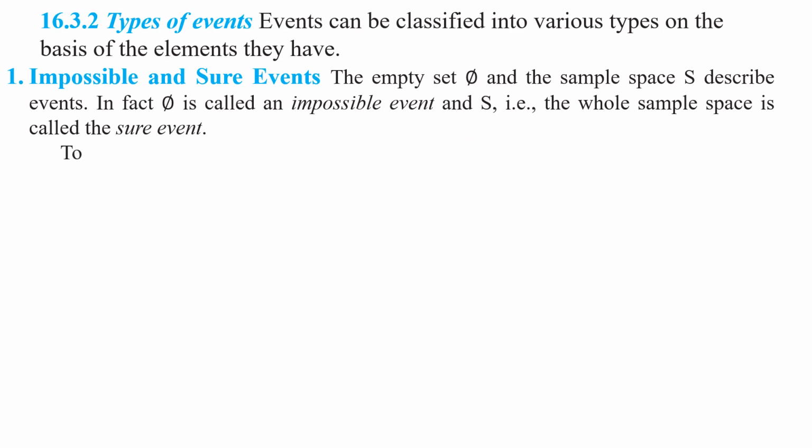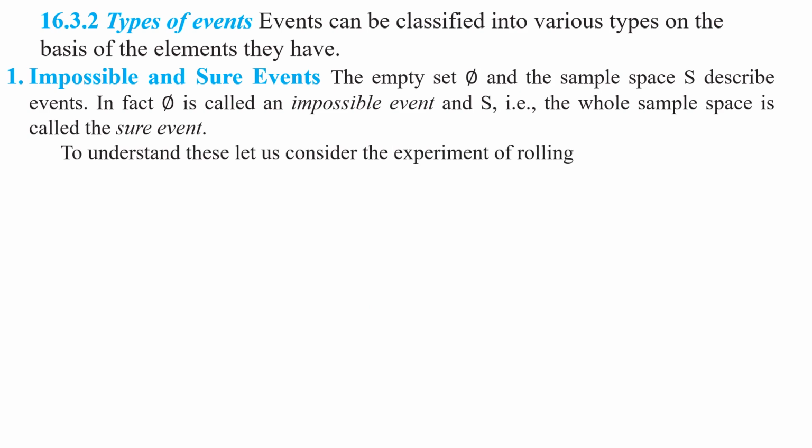To understand these concepts well, let us consider the experiment of rolling a die. The associated sample space S is equal to set {1, 2, 3, 4, 5, 6}. For this experiment, let us find out what is an impossible event and what is a sure event.